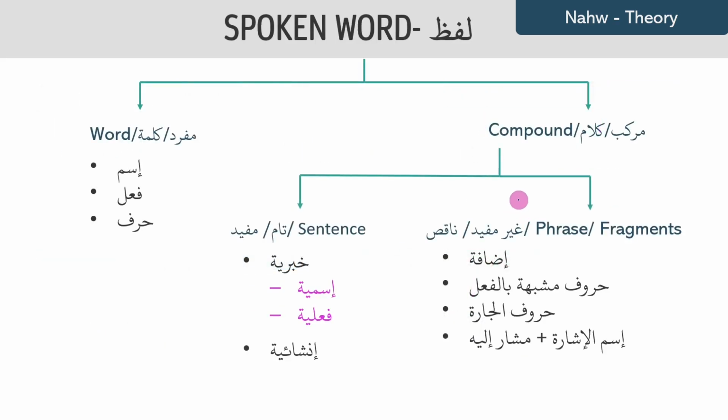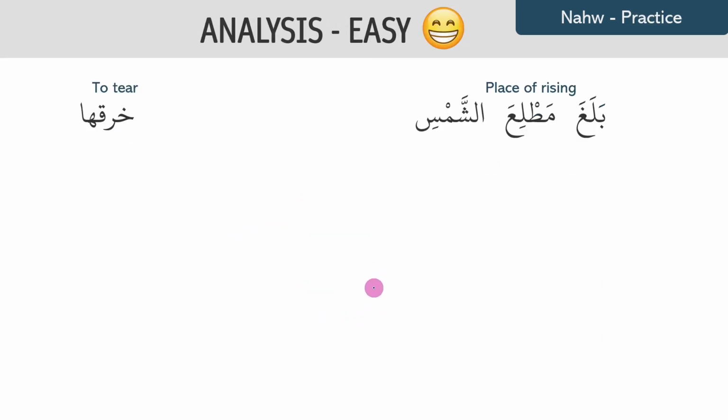And one last thing is that we have covered the jumla ismiya made by the mubtada and the khabar, and the fa'il, the fi'l, and the maf'ul together, they make a verbal sentence which we call jumla fi'liya. So we have managed to cover two types of full sentences. Now let's move on to doing some practice with these maf'ul.